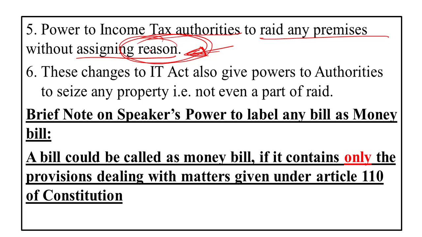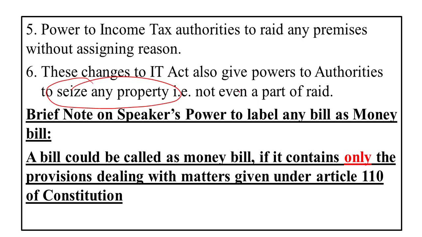So we have landed back into the tax Raj, the license Raj, which used to happen during the 1980s and before 1990s, you can say. These changes to the IT Act have also given authorities the power to seize any property that is not even part of the raid. For instance, if I, as an income tax official, raided your house, or anybody's house, don't get offended please,